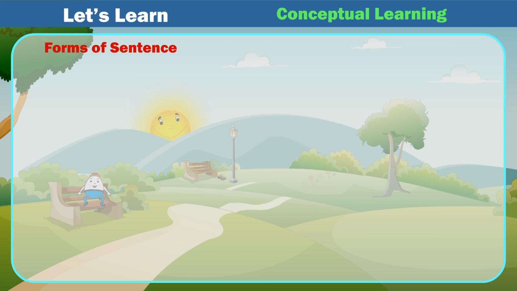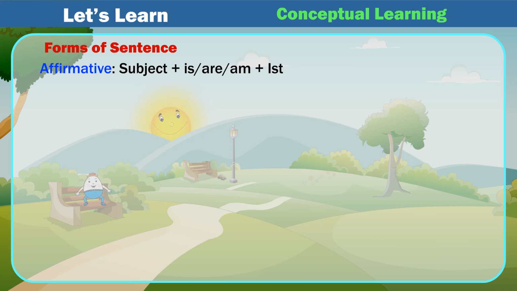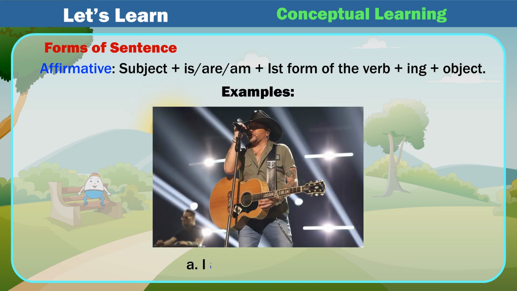Forms of sentence. Affirmative: subject plus is/am/are plus 1st form of the verb plus ing plus object. Examples: A. I am singing a song. B. He is singing a song.